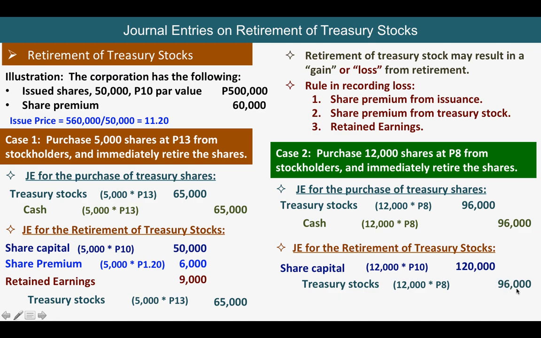For the credit, there is no other way but to record that as share premium from treasury stocks. Take note, class, this rule is only for the loss. When there is a gain, it will all go to share premium from treasury stock. Not retained earnings, not share premium from issuance, but share premium from treasury stock.